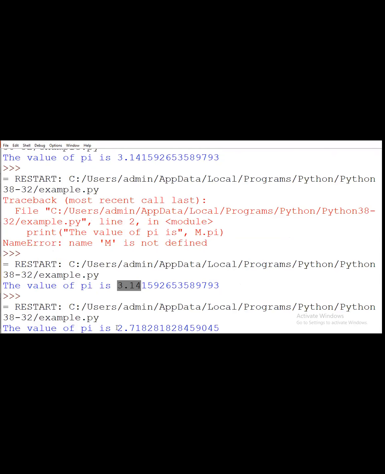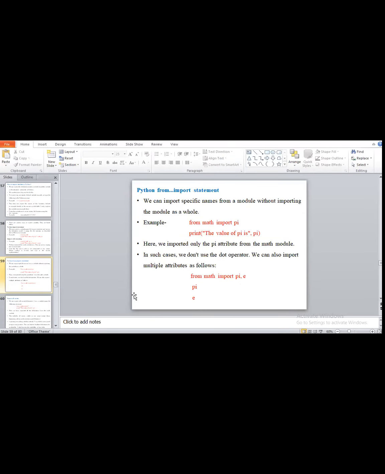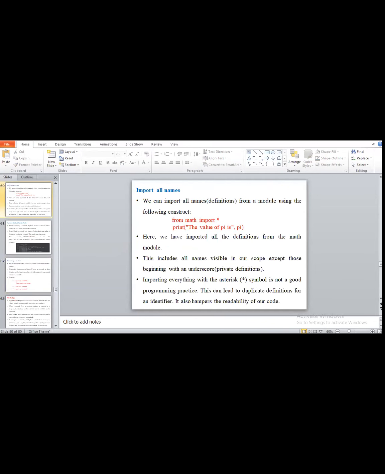So you have to see the value of the exponent will be 2.71. Okay, so this will be the other representation. By using the from method we are importing the packages, or we are importing the modules. Okay, for all means, suppose we want to access all the files that will be present in that module, means the math module.